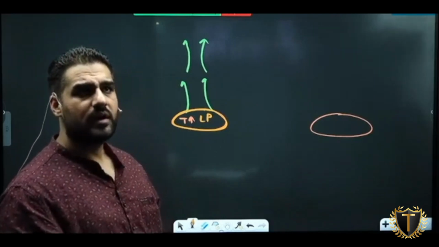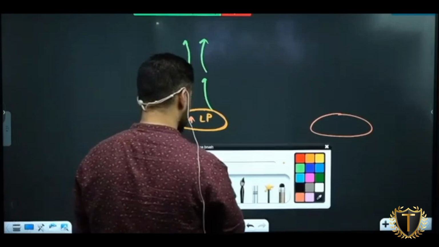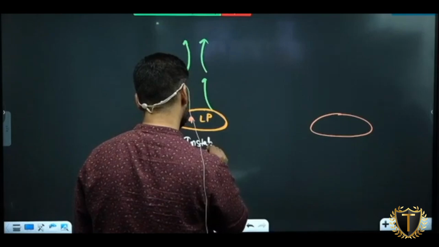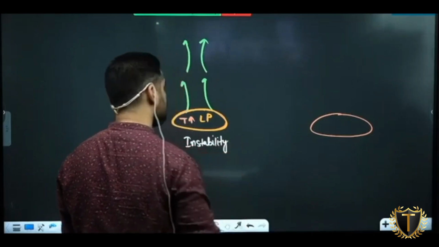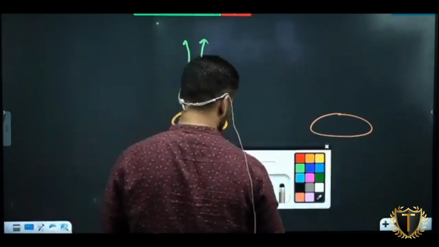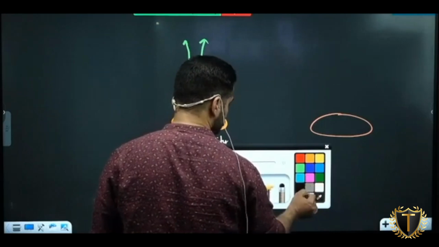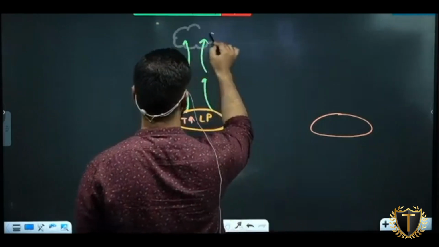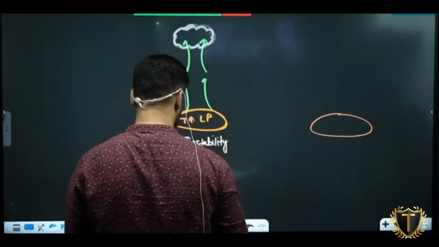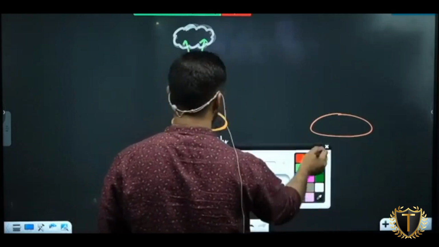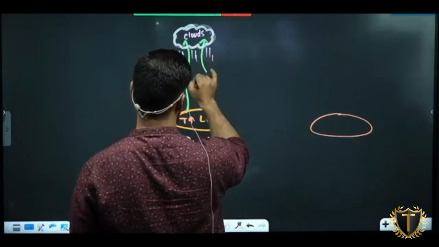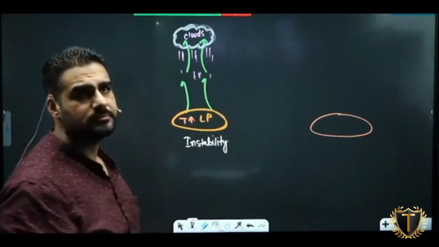Fine. As soon as air rises, can I say rising air always gives instability? As soon as it rises, it will begin to cool. It will cool, it will condense. It results in the formation of clouds. So what will be there above Borneo Island, Australia? There will be a lot of clouds. And these clouds will rain moisture. Means there will be a lot of rain here. Fine.